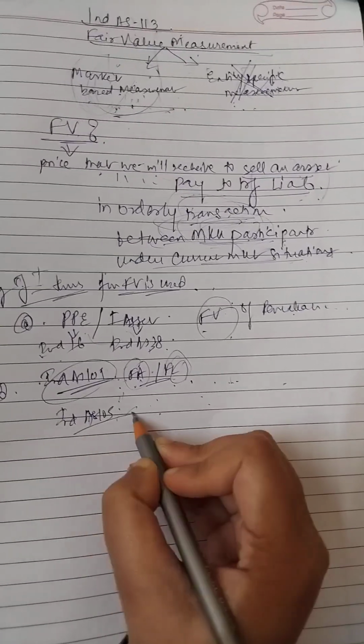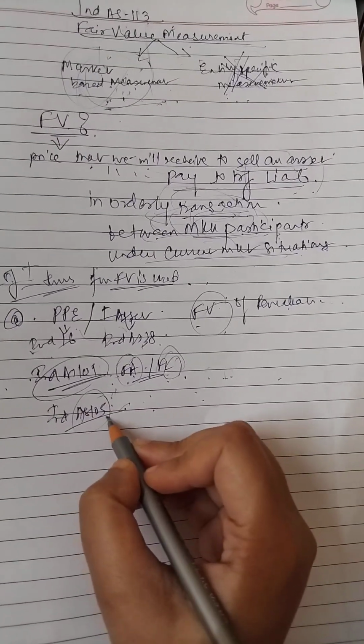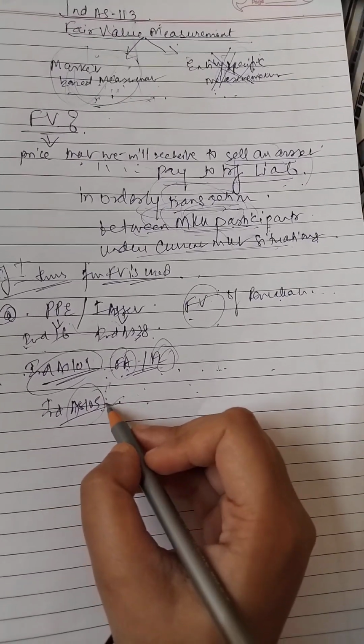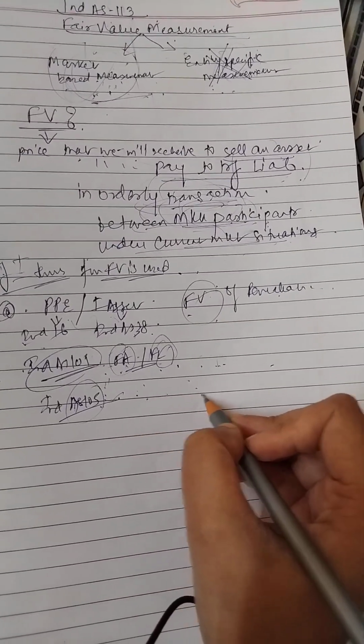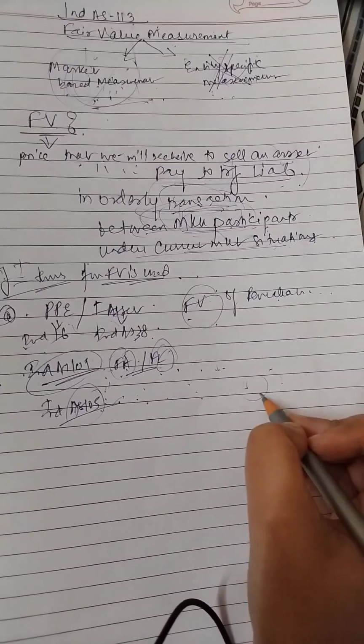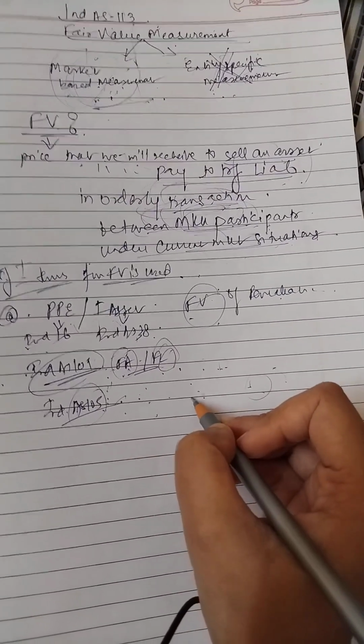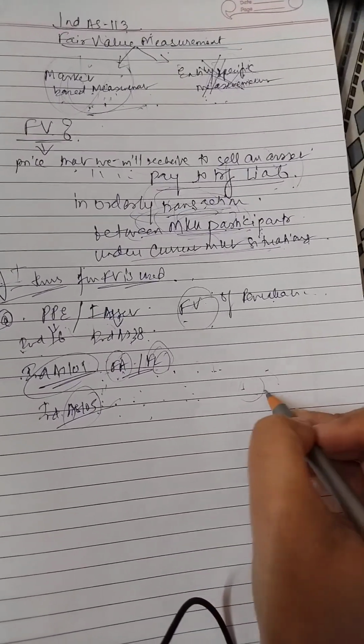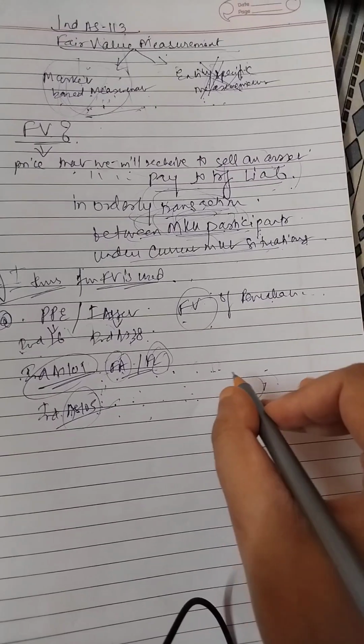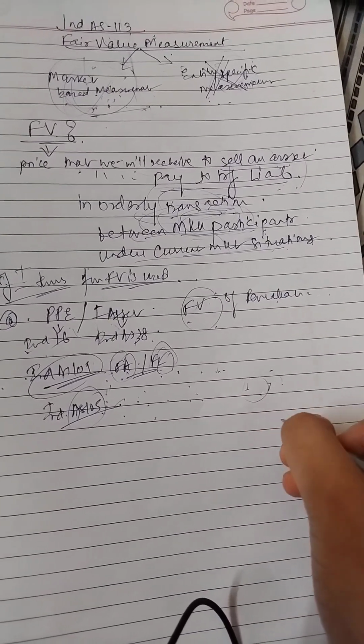As per IND AS 105, non-current assets held for sale, what was the provision? We compare the carrying amount with the fair value less cost to sell, so fair value is required. And if I take the example of IND AS 36, which is for impairment, here we also use fair value to determine the recoverable amount, which is the higher of fair value less cost to sell and value in use.